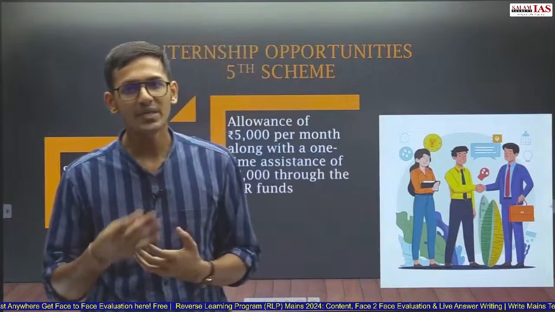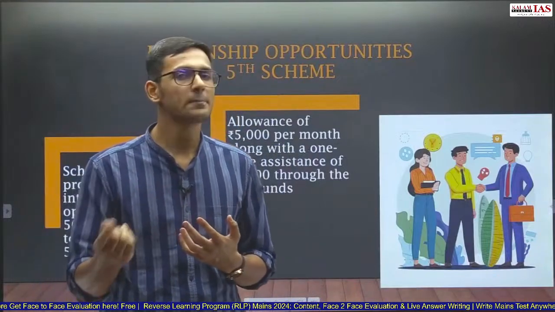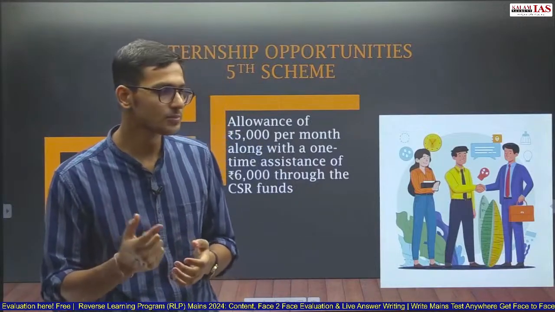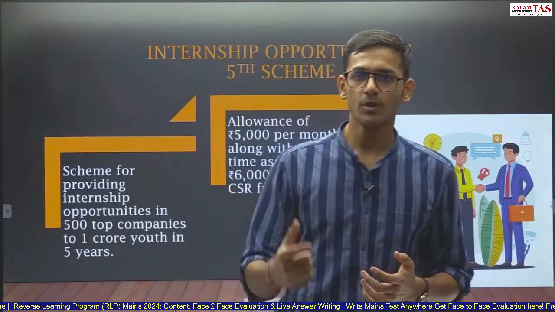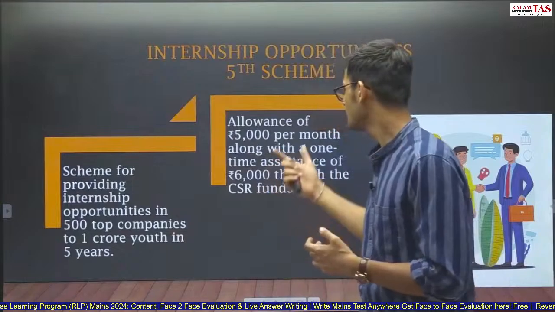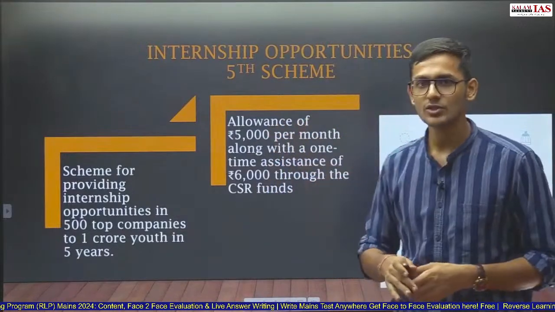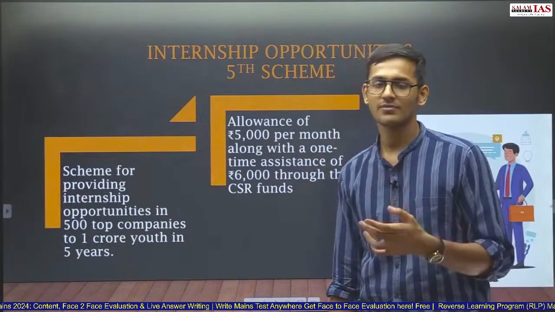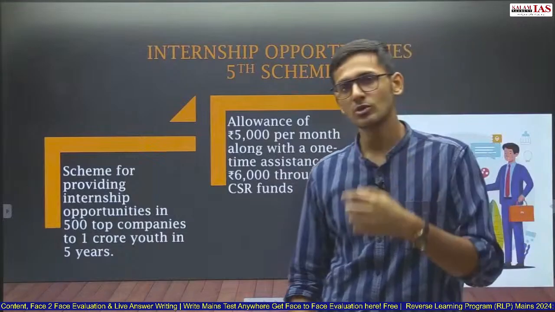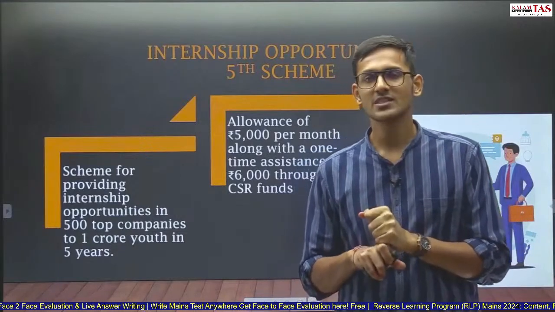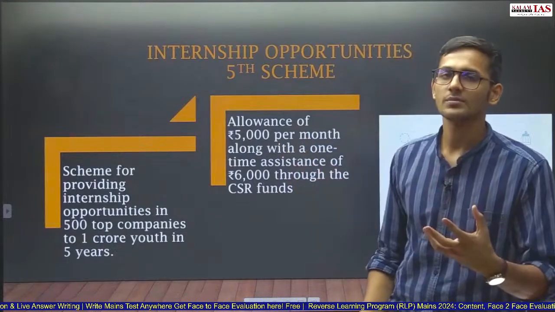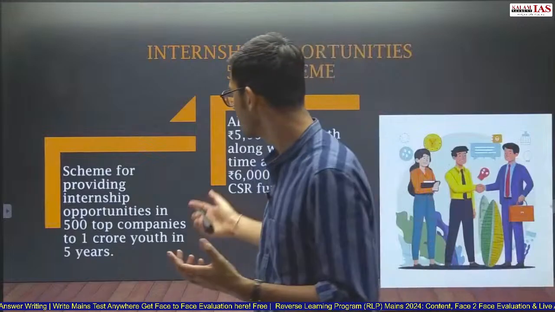So here the companies are incentivized to provide internship to students, to provide internship to job seekers, and 1/10 of this internship cost can be borne out of CSR fund. And similarly, government will also provide allowance of 5,000 per month along with the one-time assistance of 6,000 through the CSR fund. So through the CSR fund, government will also provide 6,000 rupees one-time assistance as well as 5,000 rupees per month to the internee. So this is the target.